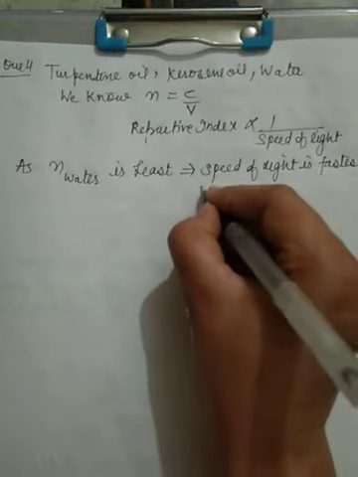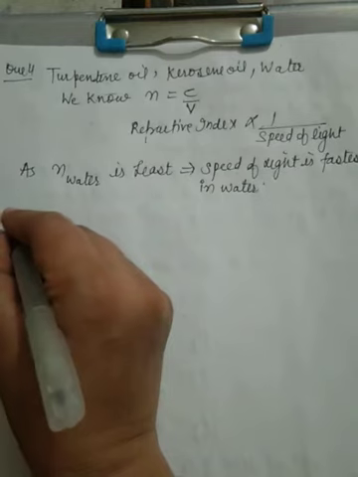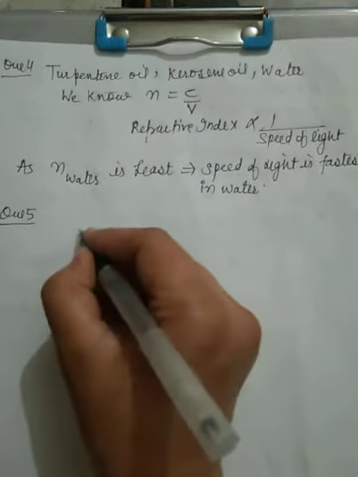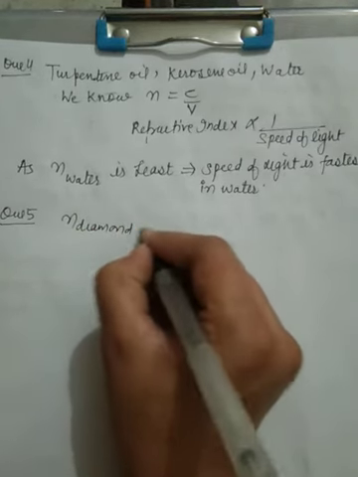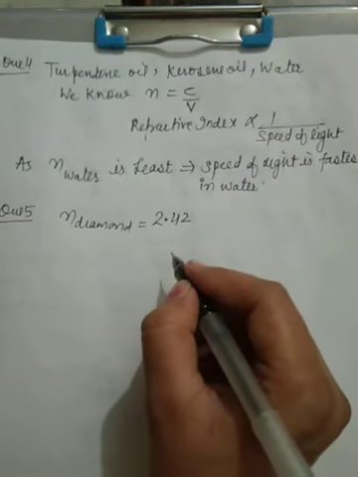In which medium? In water. Next, question number 5: the refractive index of diamond is given as 2.42. What does it mean?